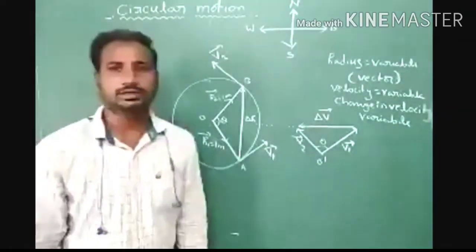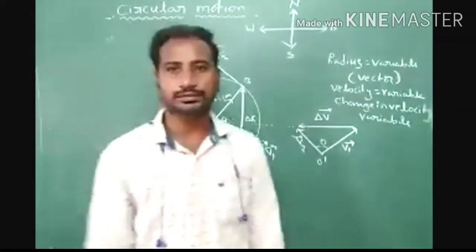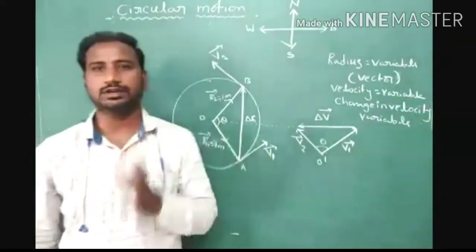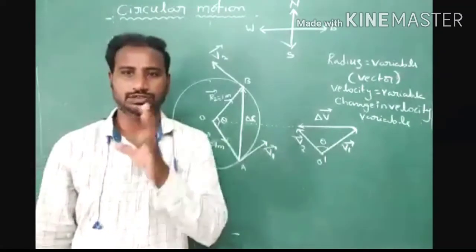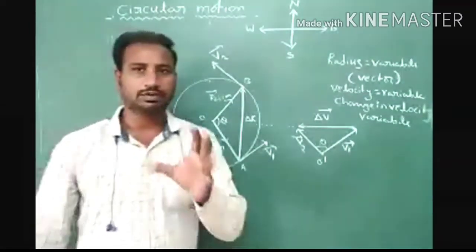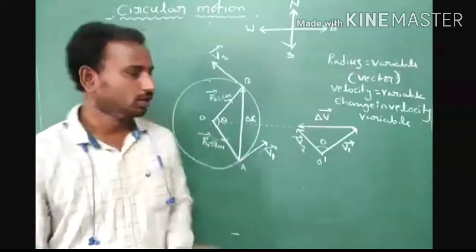Understood? Next, what about centripetal acceleration? Centripetal acceleration is a vector quantity. Its direction is always towards the center of the circle. So we are also discussing centripetal acceleration.